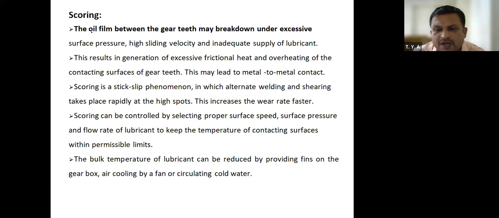Therefore, the bulk temperature of lubricant can be reduced by providing fins on the gearbox, air cooling by a fan, or circulating cold water. Therefore, this is the scoring phenomenon.